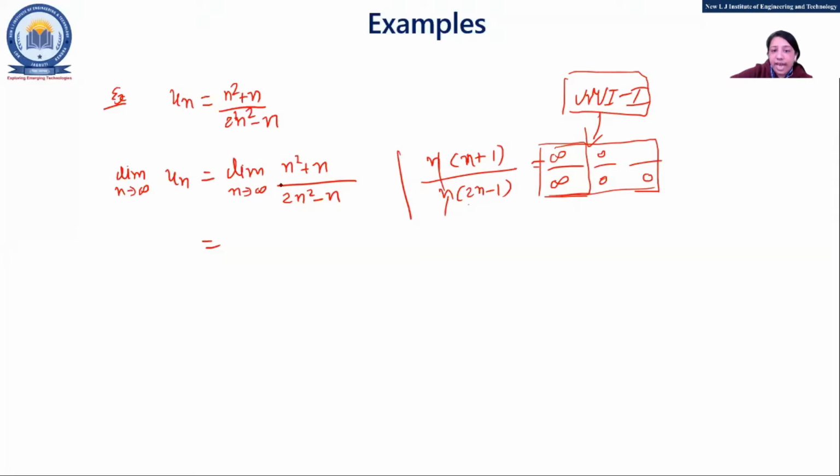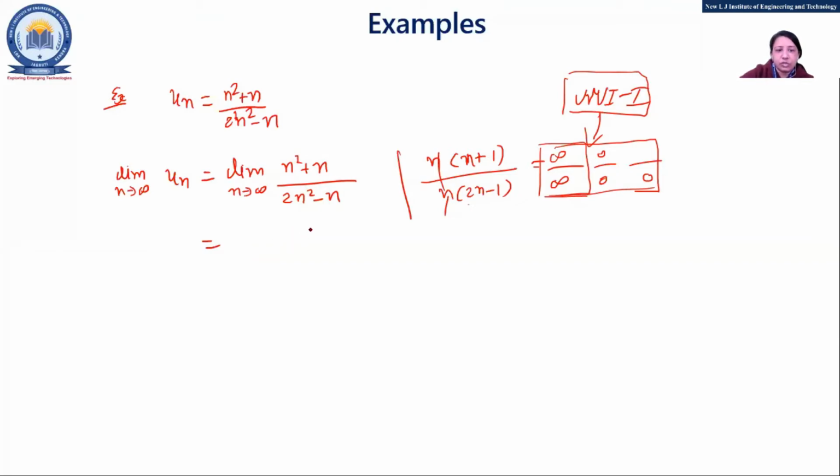But right now, if this type of sum is there, you can take the higher power of n common. Here n square should be common.